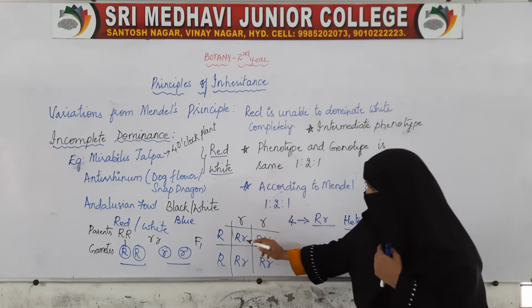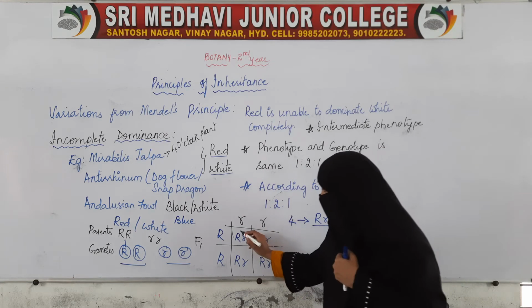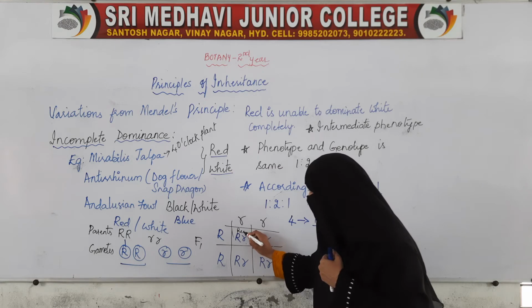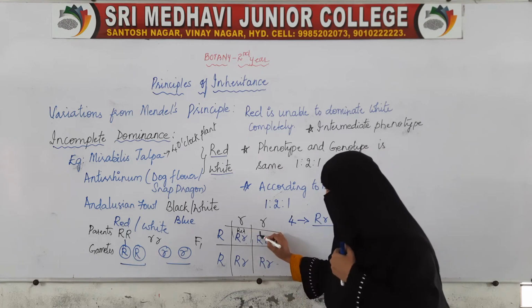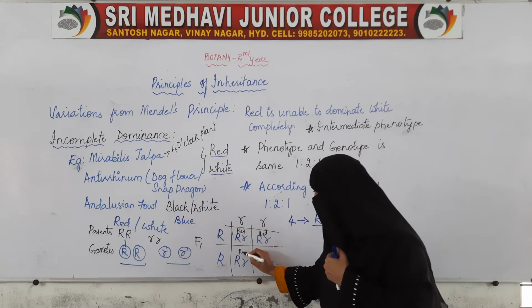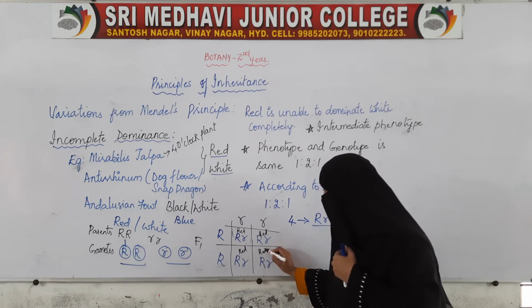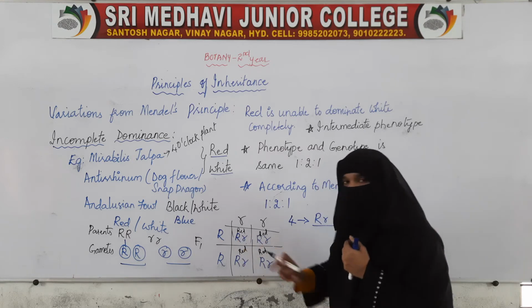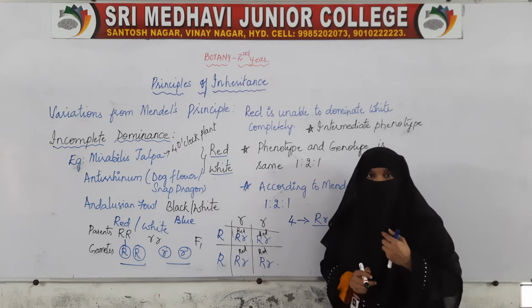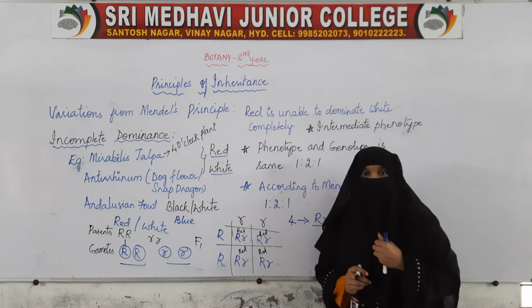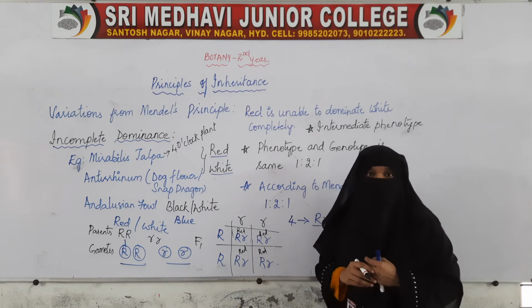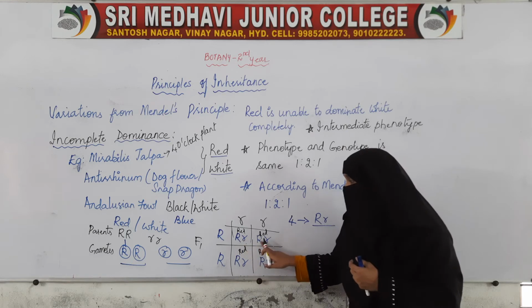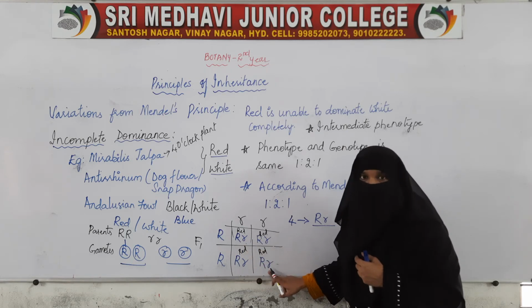So, for example, if this is capital R and small r, red is dominant. This should have been red, because capital R is present in all. So capital R is dominant, that is, red color is dominant. According to Mendel's principles, this should be red color.